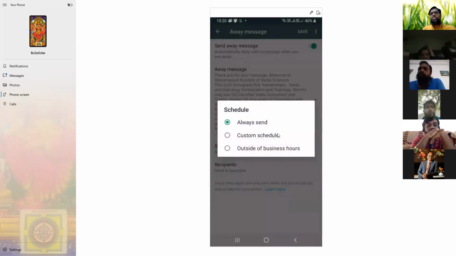You can choose always send, custom schedule, or outside business hours. See, you can click this. Always send: whenever you get a message from someone, he receives a message immediately. Or outside business hours: you already fixed your business hours, morning 9 to evening 6. Then after business hours, the person will receive a message that you are busy and you will contact him tomorrow during business hours. That is the way you will get the message.